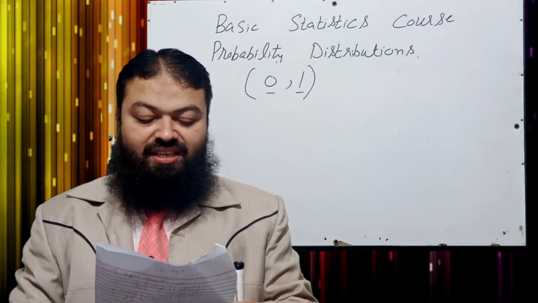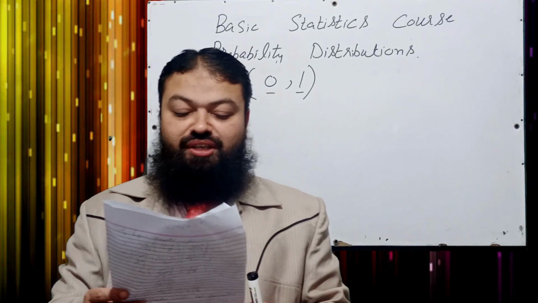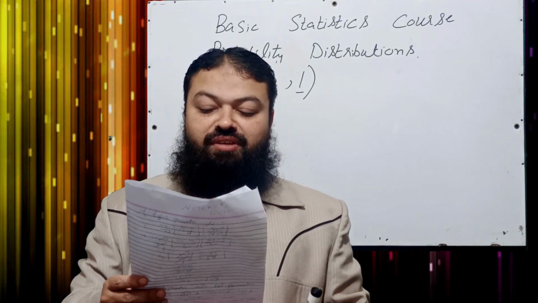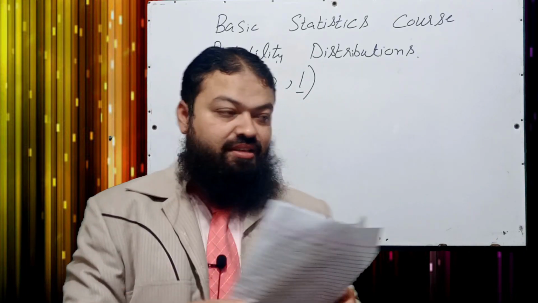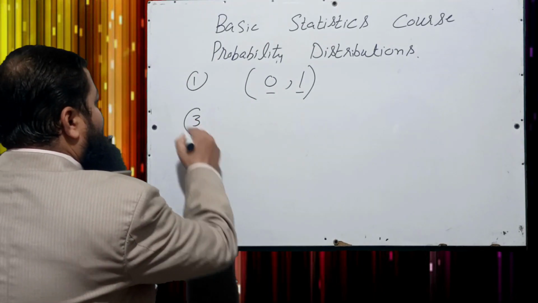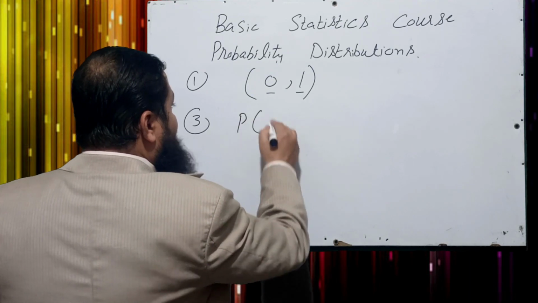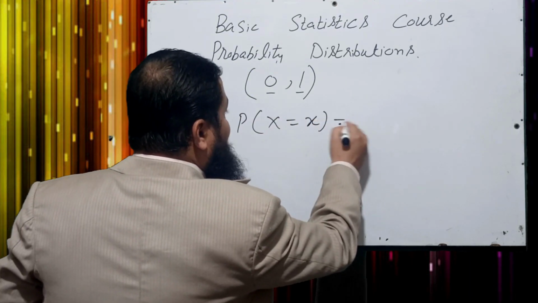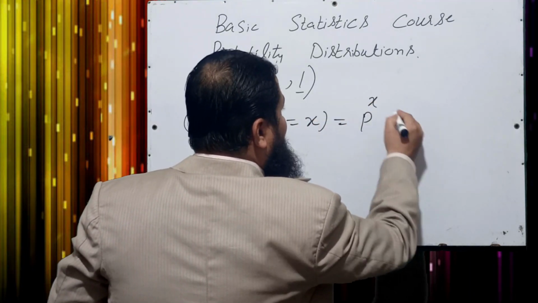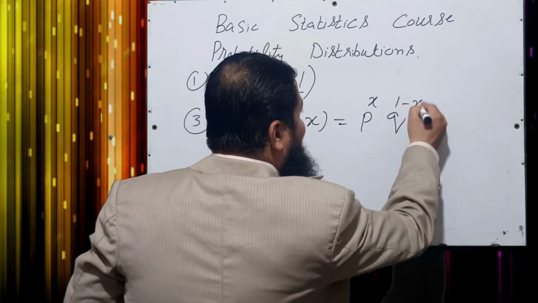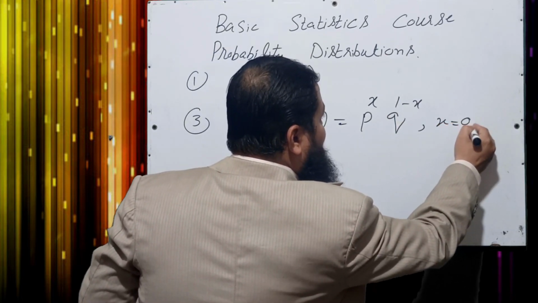Question number 3: the probability mass function of Bernoulli distribution with usual notations is, we know in Bernoulli distribution, if we are to find out the probability mass function, it is probability x is equal to p raised to power x, q raised to power 1 minus x, where x is equal to 0 and 1.